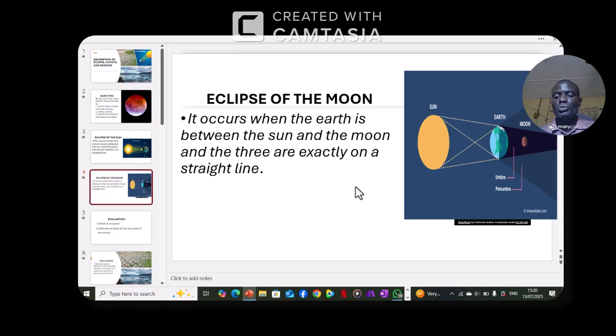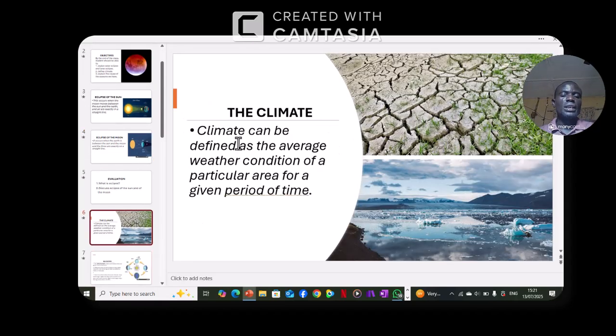This occurs when the earth comes in between the sun and the moon, in such a way that the moon will be in the shadow of the earth.